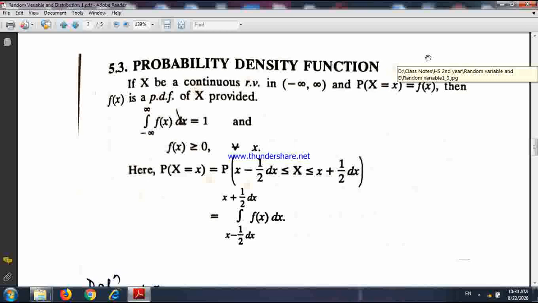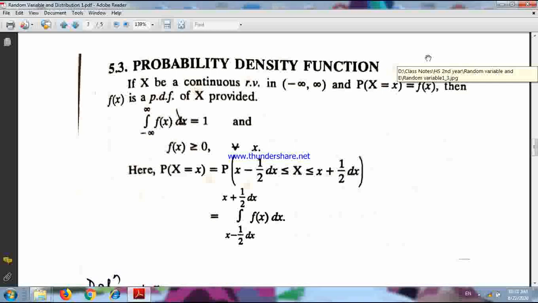An infinite number of possible values are there. So in this way, the denominator always becomes infinity. So that's why, if x is a continuous random variable, we cannot define the probability that x takes a particular value.